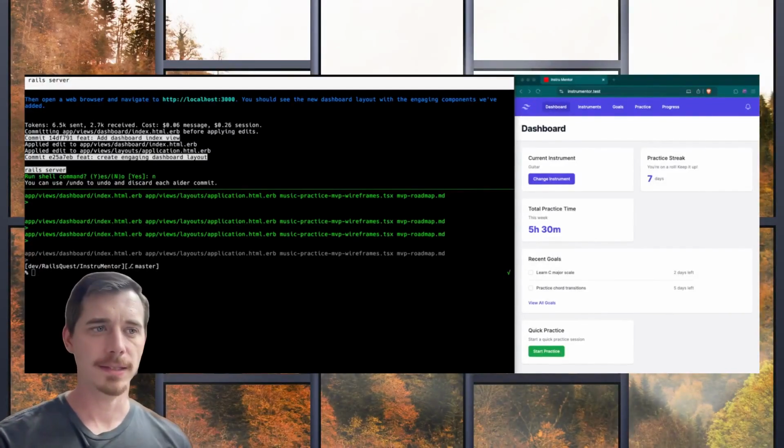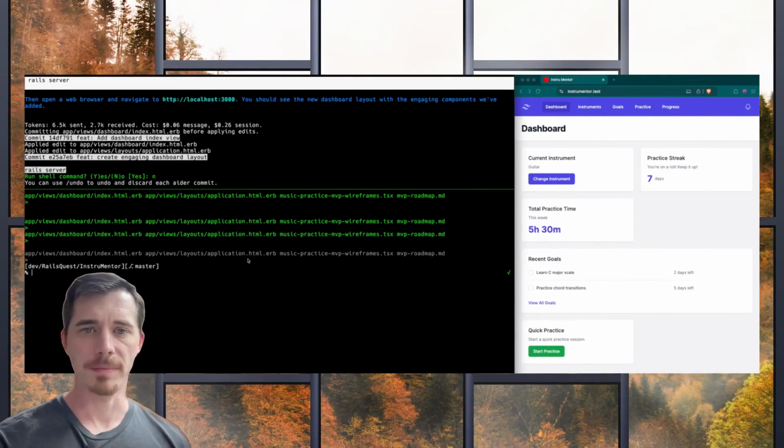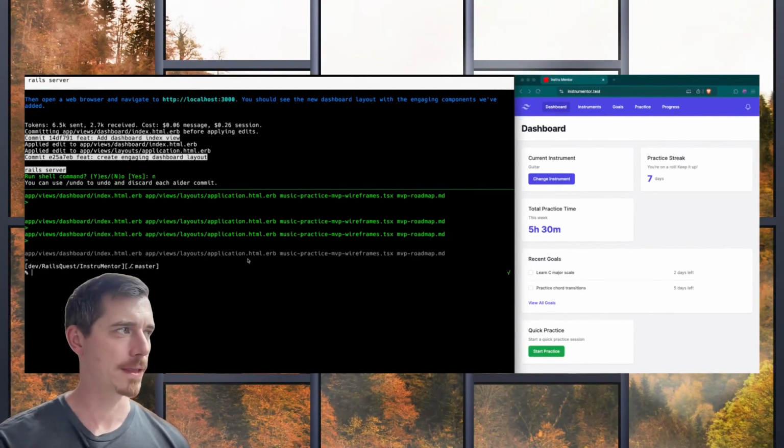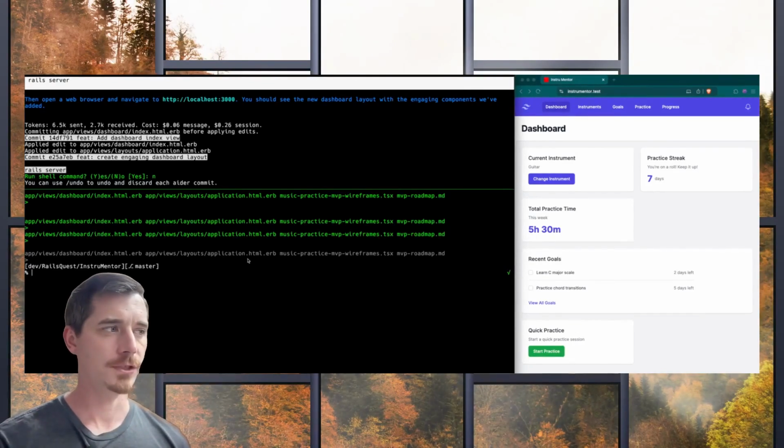Welcome back. Today we are going to scaffold something. We're going to pick something from this app and build out a little bit more of the functionality for that thing. So what we have is a roadmap for the MVP. Let's take a look at what's in there.